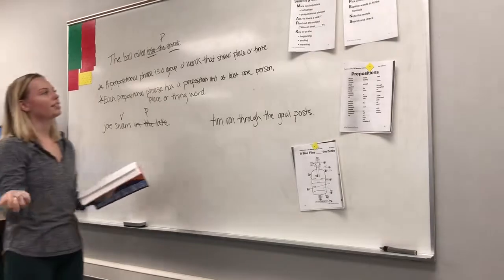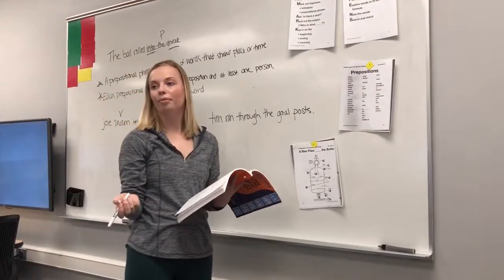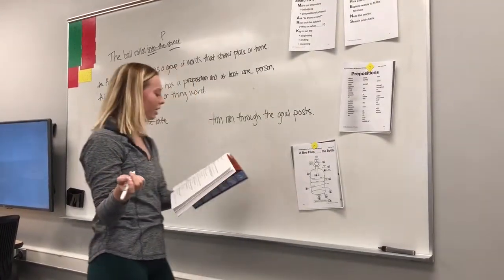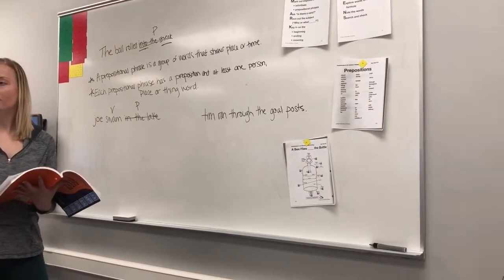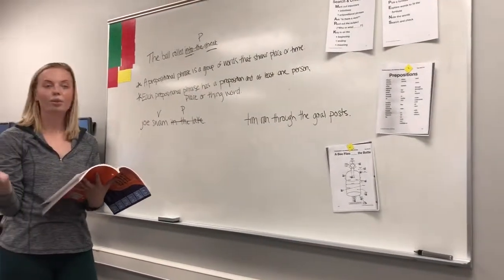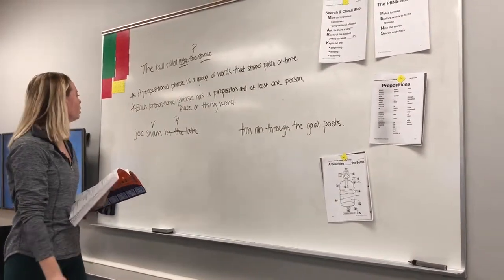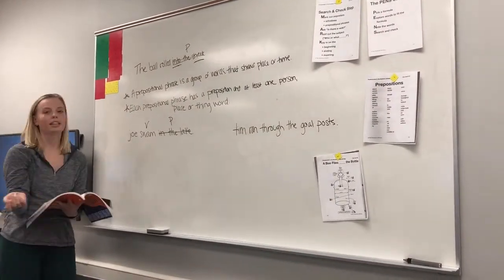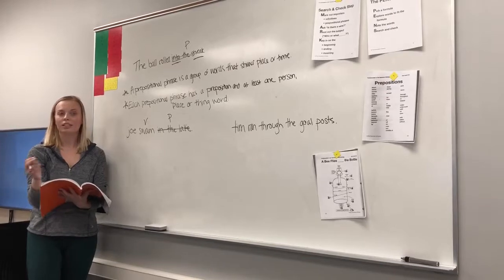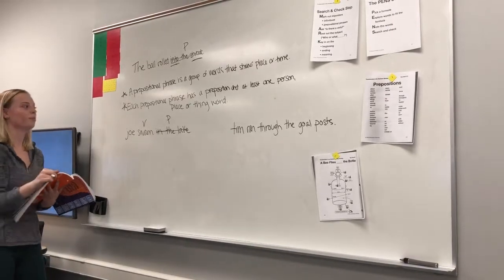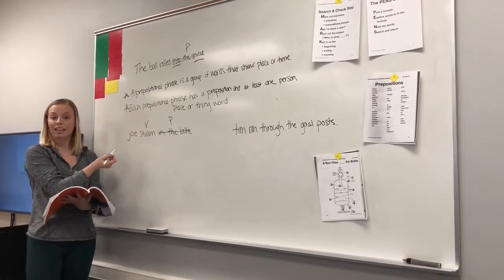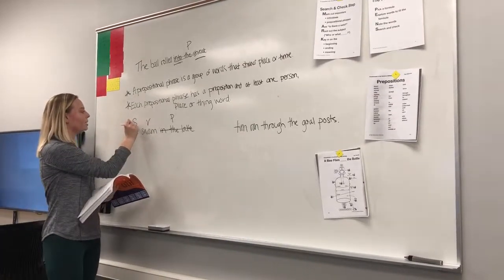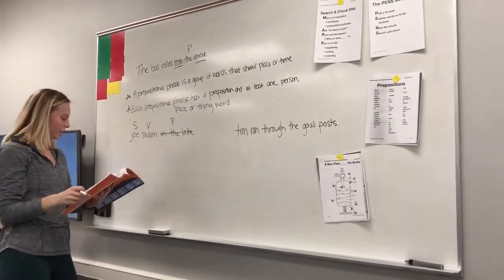So what should I do next now that I found the verb? Exactly. So what should I ask myself when I'm looking for the subject? Who or what swam? Exactly. So we only have one word left in the sentence. So let's try that word first. So who or what swam? Well, can Joe swim? Does that make sense? Yeah, Joe can swim, so Joe is the subject of our sentence. Okay.